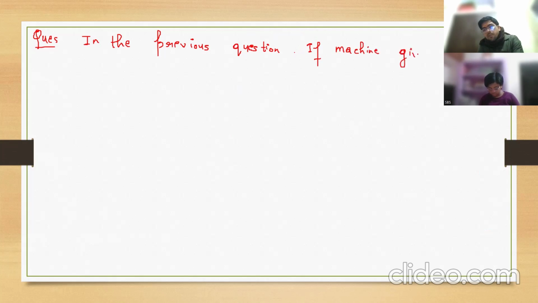In the previous question, if the weighing machine gives the correct weight, then find the force applied by the man.